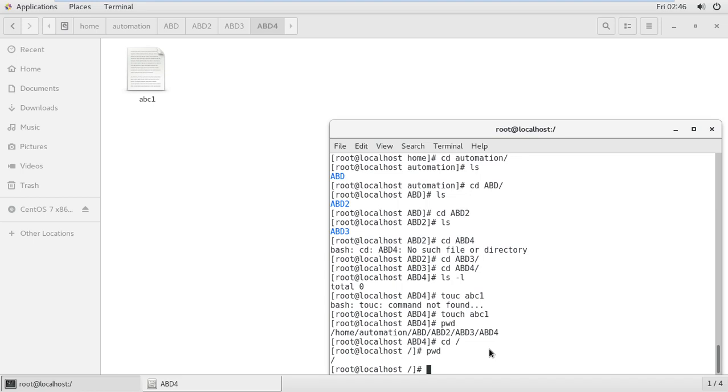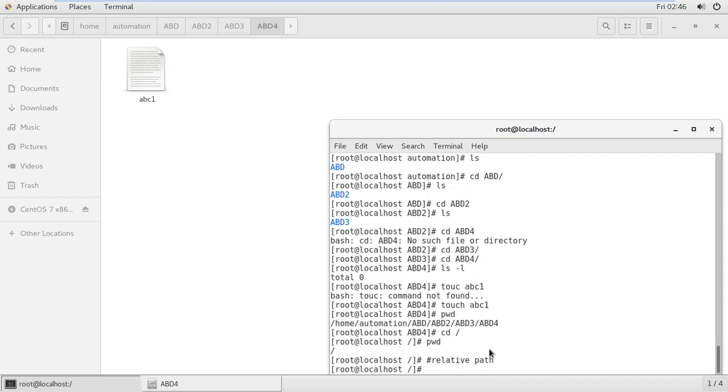Relative path and absolute path: firstly I'm talking about the relative path. What is a relative path? Every path used without a slash is called a relative path. An absolute path is one that starts from slash.